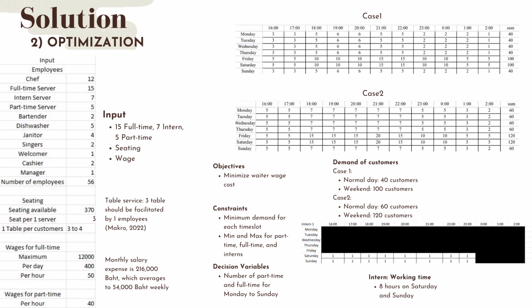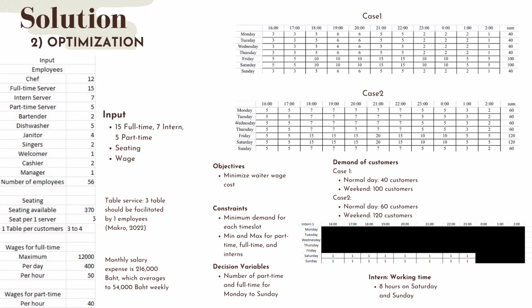So our objective is to minimize the waiter wage cost, and the constraints are the minimum demand for each time slot, and the min-max for part-time, full-time and interns. The decision variable is the number of part-time and full-time staff from Monday to Sunday. The two tables indicate the demand of customers, separated into 2 cases. Case 1: normal day 40 customers and weekend 100 customers. Case 2: normal day 60 customers and weekend 120 customers.